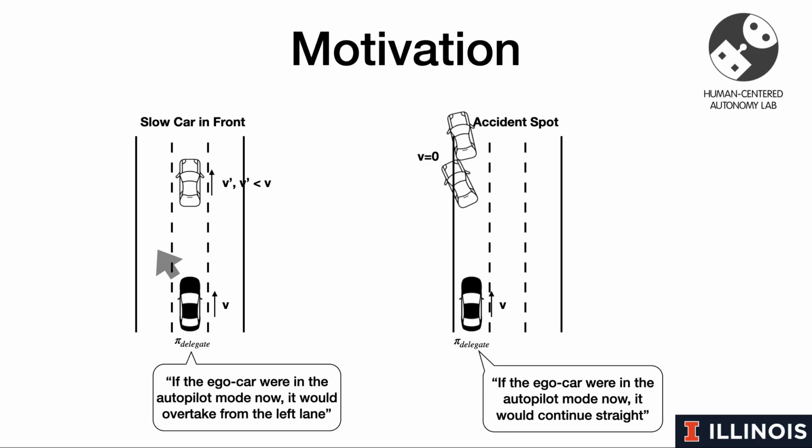This interaction is realized through a delegate agent that can inform the end user about the potential action of the autopilot based on the current observations. So for example, in the left figure, it illustrates how this interaction can help users understand what the trigger condition would be for an overtaking action. And the right figure describes how this interaction can reveal the trigger condition for a potential failure of the autopilot.